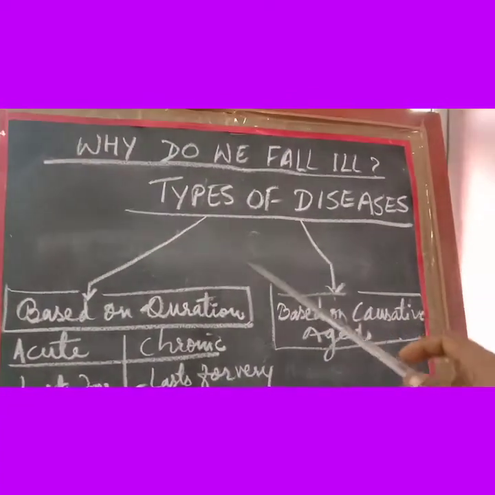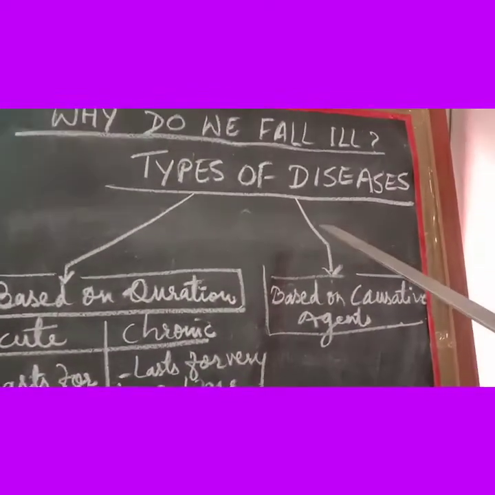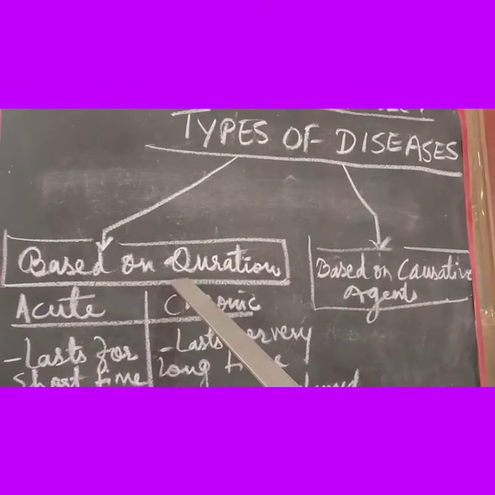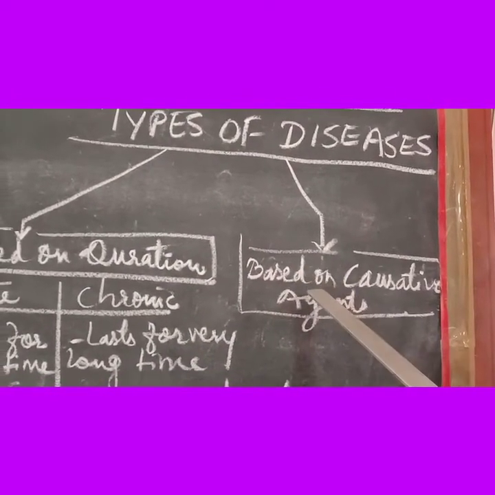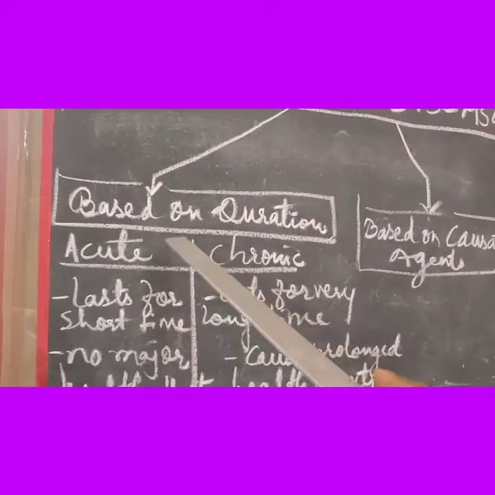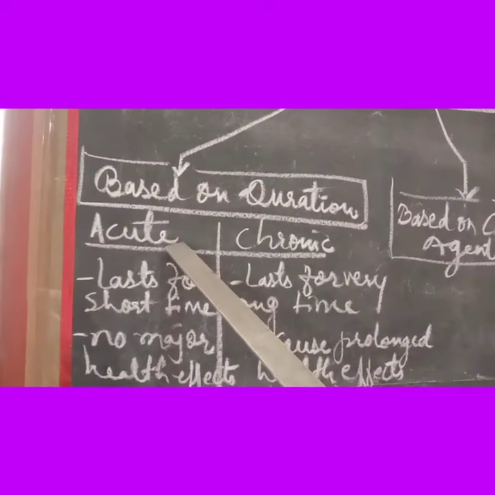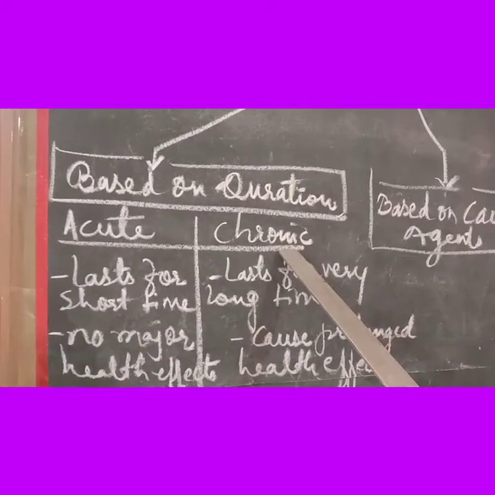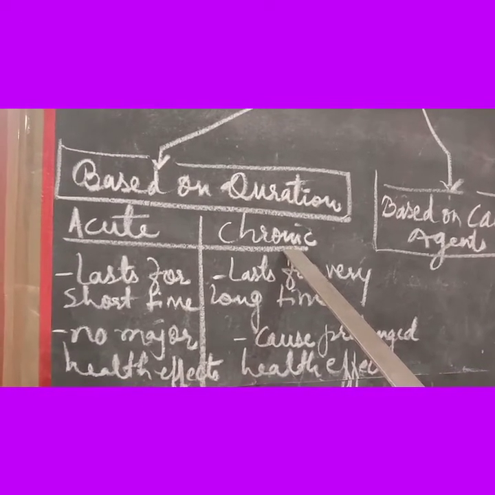Let's see another very important topic of this chapter, that is types of diseases. We can categorize diseases on the basis of two factors. The first one is duration, and the second basis is the causative agents. Let's see the first one, that is based on duration. We can have two types of diseases: acute disease, also called short-term diseases, or chronic diseases, also called long-term diseases.